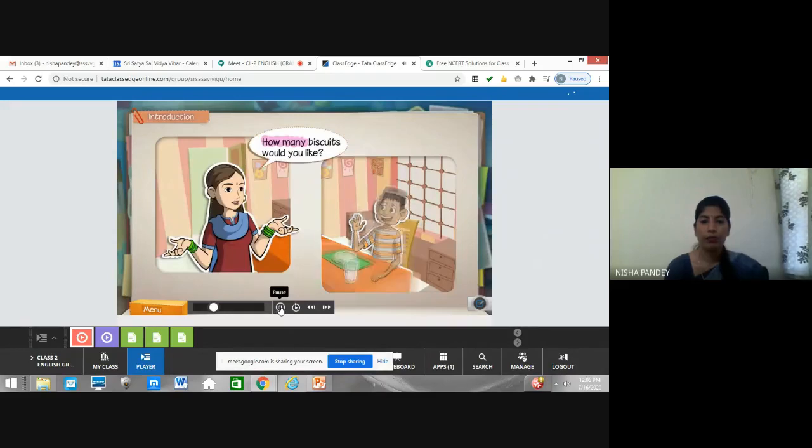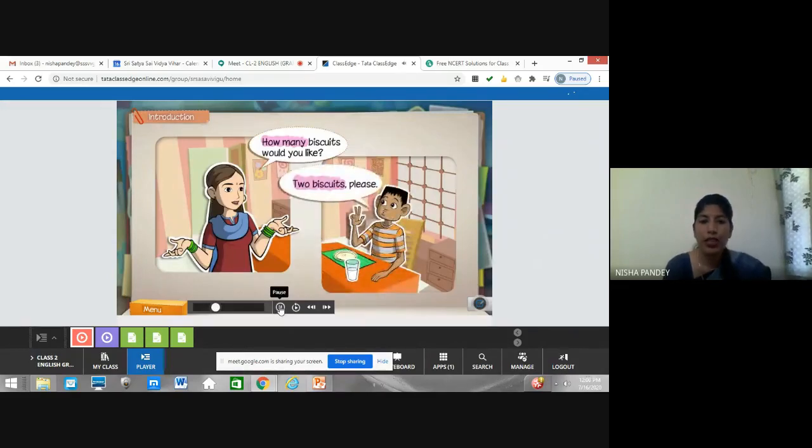Two biscuits, please. So see children, when this boy Sunny asked for biscuits, what did the mother ask? How many? As we had discussed yesterday, for countable nouns we use how many, and for uncountable nouns we use how much. So she is asking that because we can count biscuits. Mother is asking how many biscuits would you like to have? So he said two biscuits. Let's see what he says for milk. Listen carefully, children.